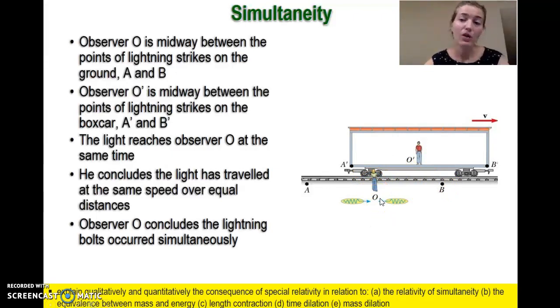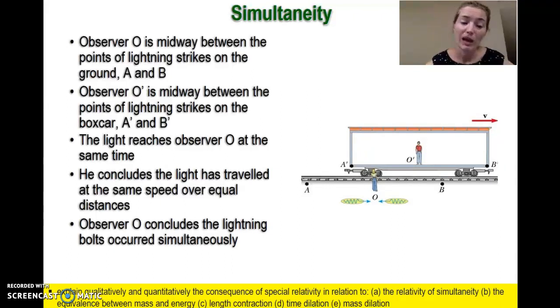So she will observe that the light will reach both of her retinas at the same time, and therefore she will state that the lightning struck the front and the end of the carriage at the same time, because light travels at the same speed in this direction and in this direction, and so if it's covering the same distance, it will take the same time. She will state in her frame of reference that the lightning bolts both occurred at the same time. And that's true and right for her.